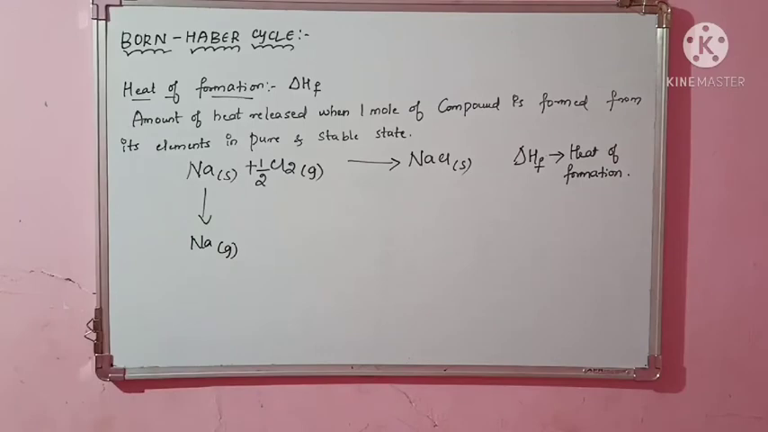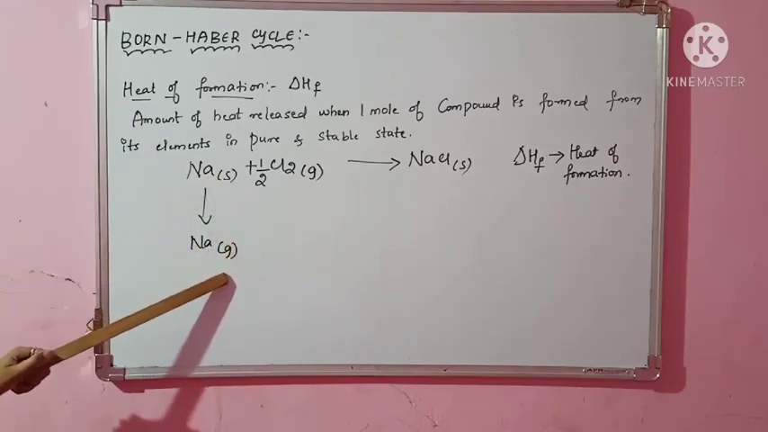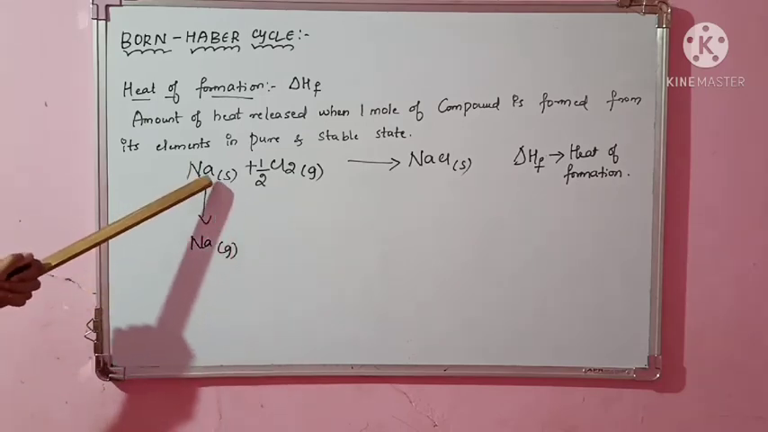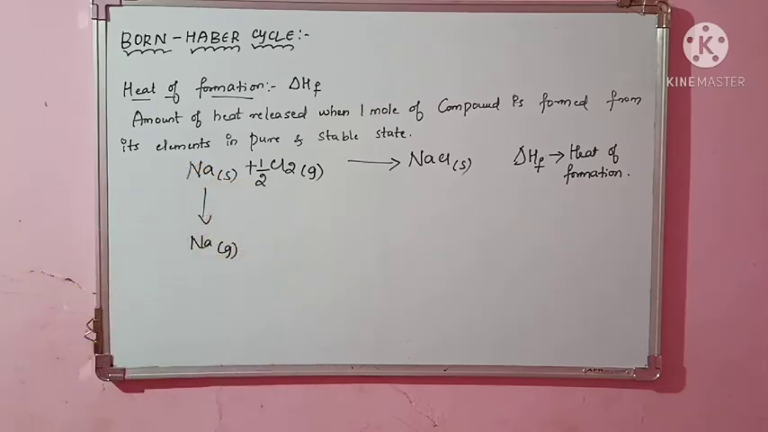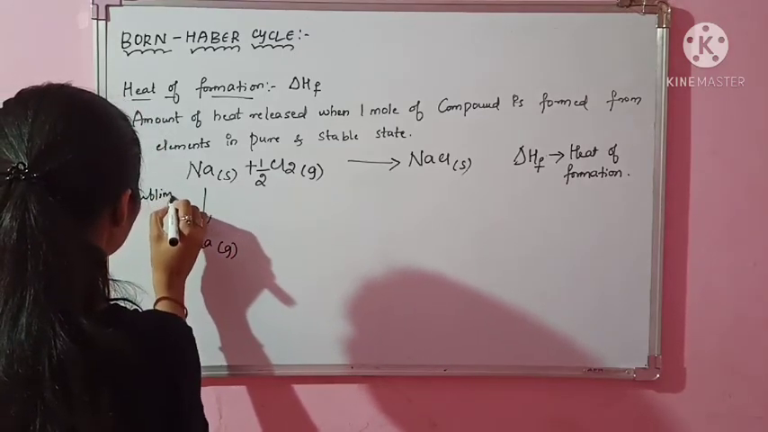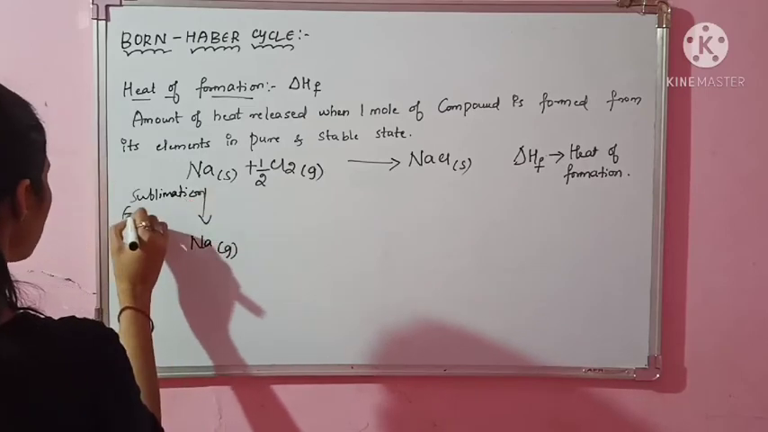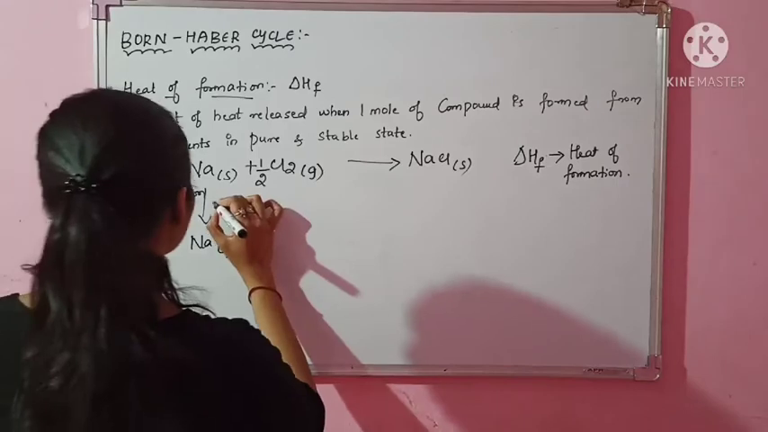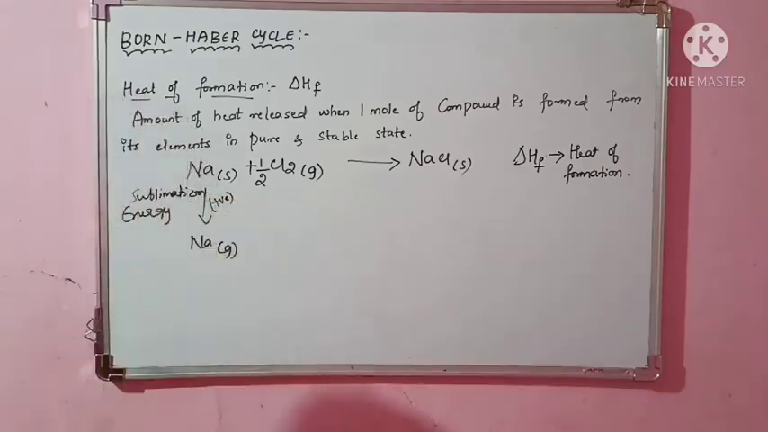You know the process of conversion of solid to gas. Which process is involved? Sublimation. You have studied it in your previous classes. Direct conversion of solid into gas is sublimation. So whatever amount of heat energy I give, I can take it as sublimation energy, S. I should give sublimation energy. Since I am giving heat, it will be positive. Then I get converted into sodium gas.